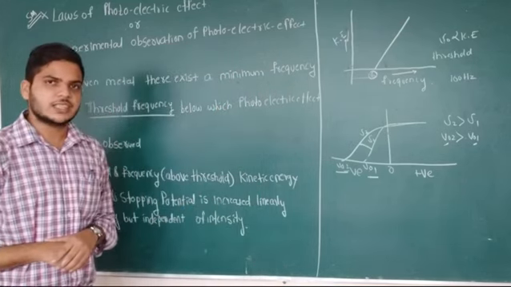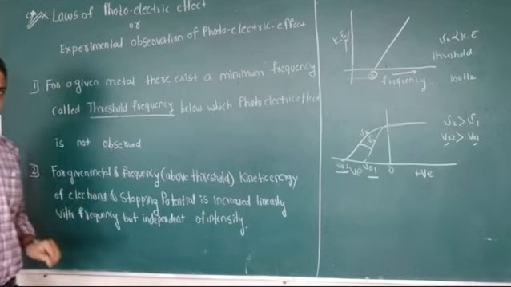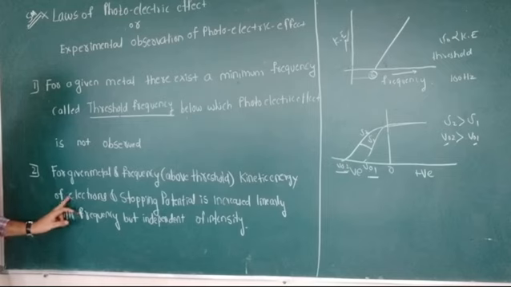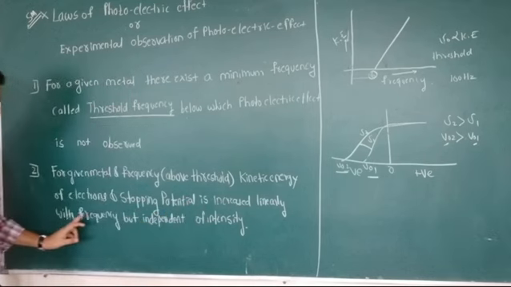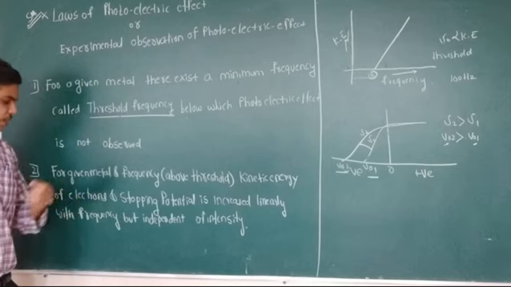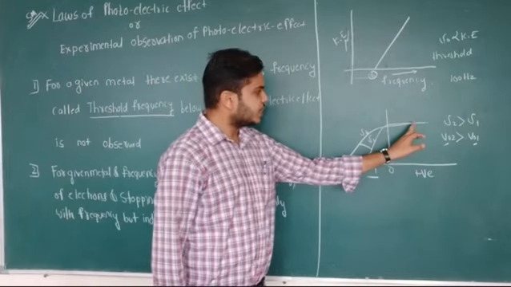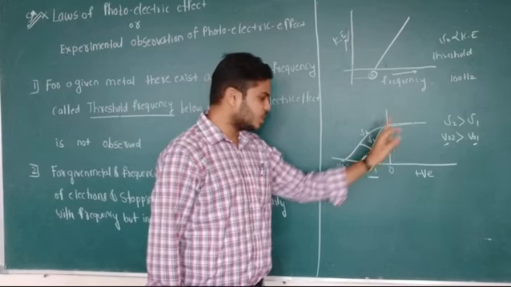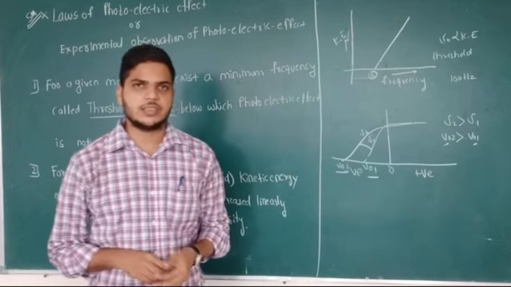Therefore, finally, the second observation is: for a given metal and a frequency above the threshold frequency, the kinetic energy of the emitted electrons and the stopping potential increase linearly with the frequency. Therefore, kinetic energy and stopping potential depend upon frequency, but are independent of the intensity. Look here. Intensity is the same, but the stopping potential is changing. Therefore, it is independent of the intensity. Stopping potential and kinetic energy mainly depend upon the frequency of the radiation.